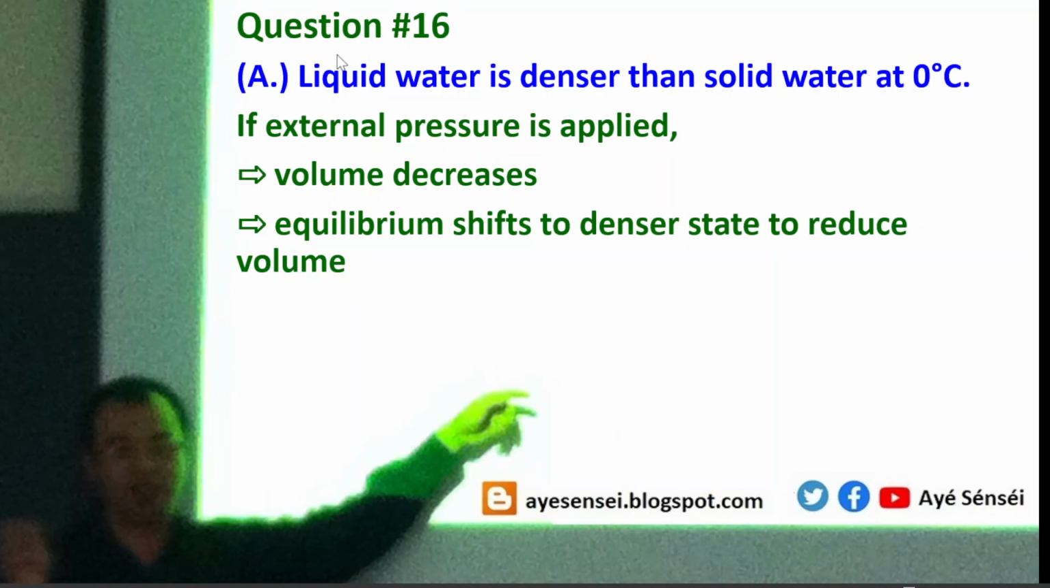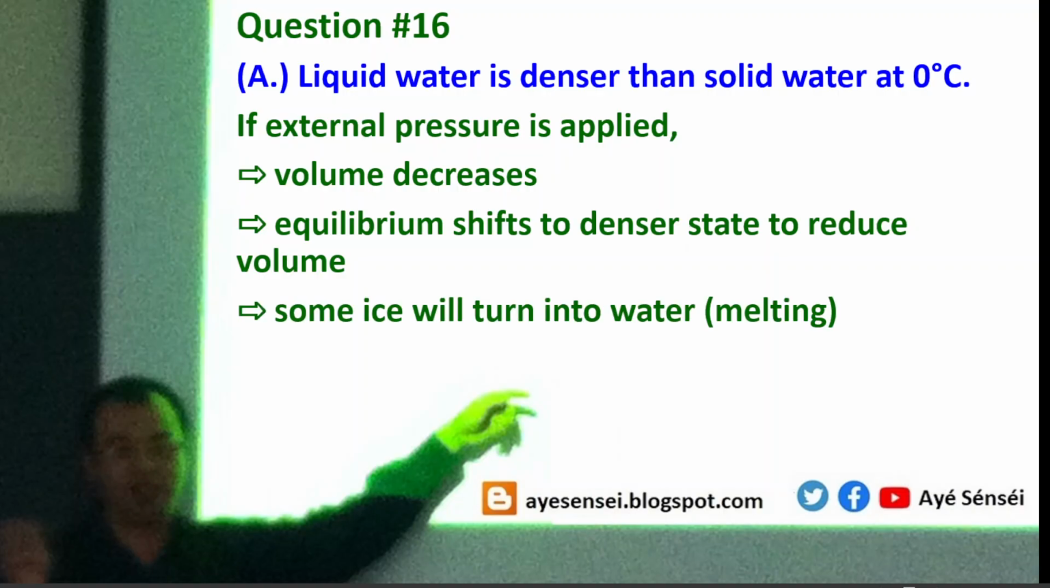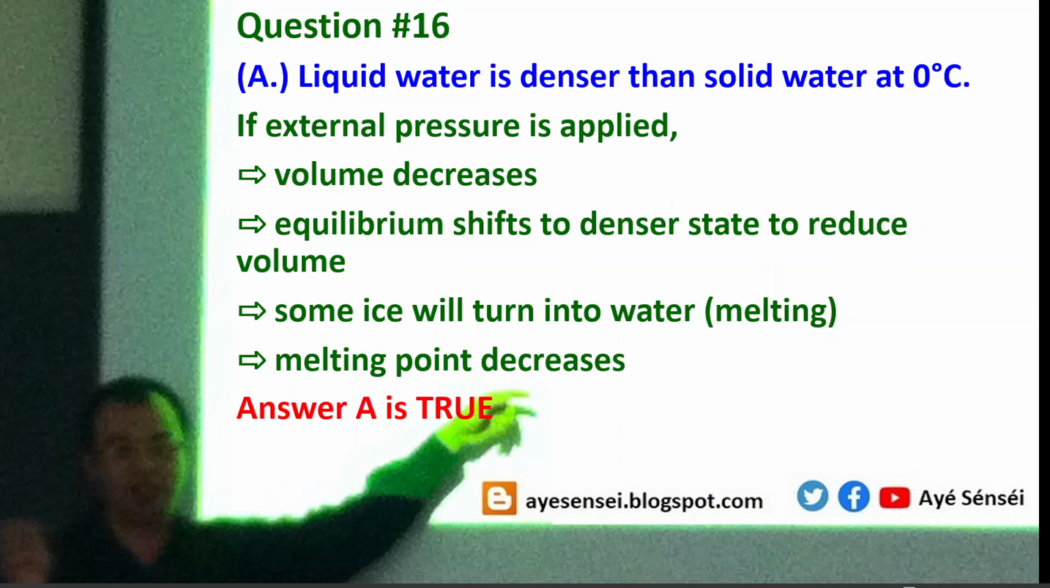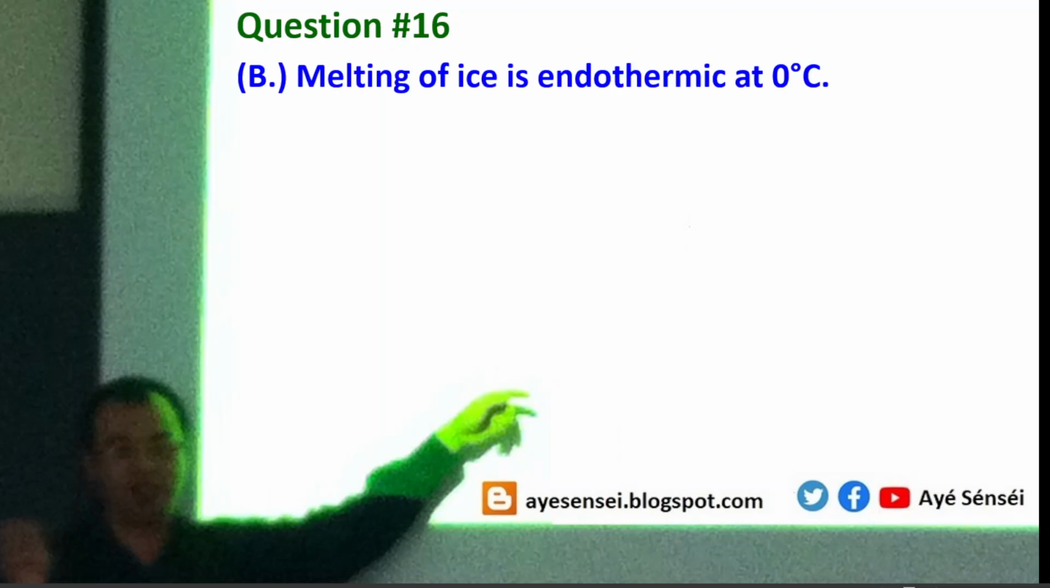And then if we look here, water has more density. So this means that some ice will turn into water. So ice will melt. In simpler words, we can say that ice will melt. So this means the melting point will decrease. So the answer A is true. But before we come to a conclusion, maybe we can look at the other options as well.